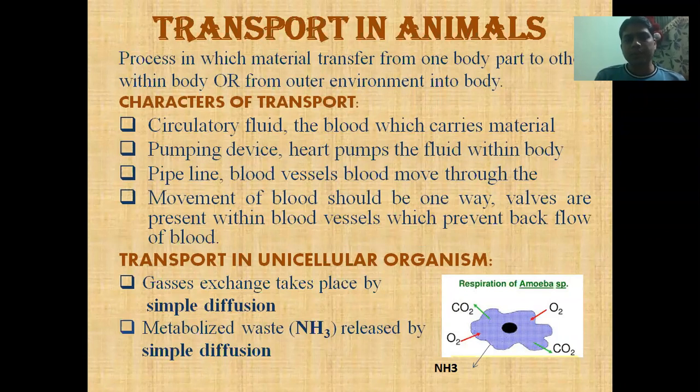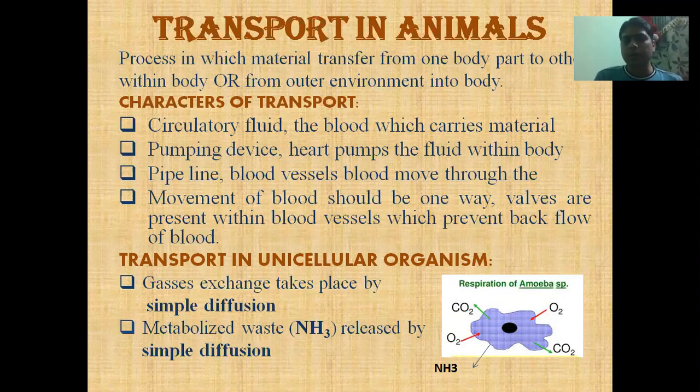What is transport? It is a process through which material is transferred from one body part to another body part within the body, or from the outer environment into the body. These are the characteristics of transport. First of all, what does transport need? A circulatory fluid called blood must be present, which carries the material. Actually the material diffuses into the blood, then the blood circulates within the body. It is a transport medium which transports material from one body part to another body part.